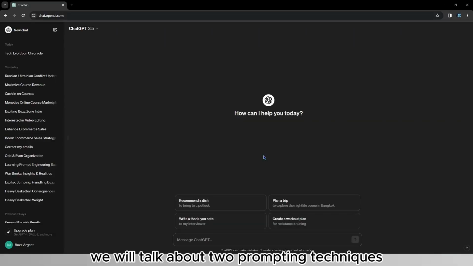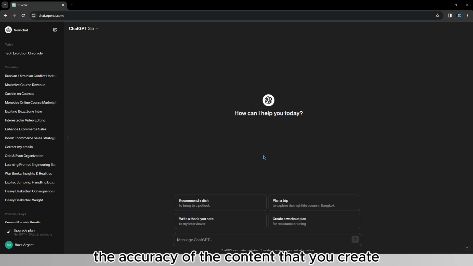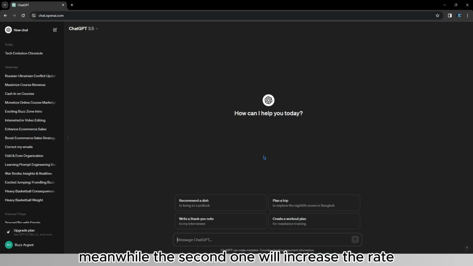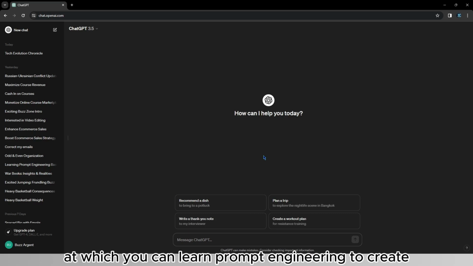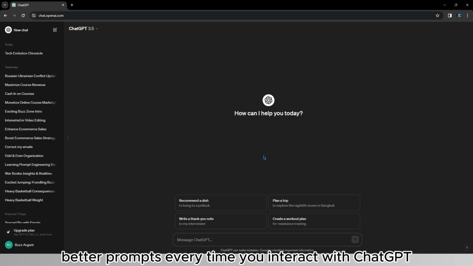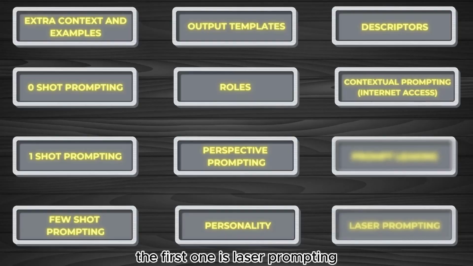In this lesson, we will talk about two prompting techniques. The first one will increase the accuracy of the content that you create thanks to ChatGPT. Meanwhile, the second one will increase the rate at which you can learn prompt engineering to create better prompts every time you interact with ChatGPT. The first one is laser prompting.